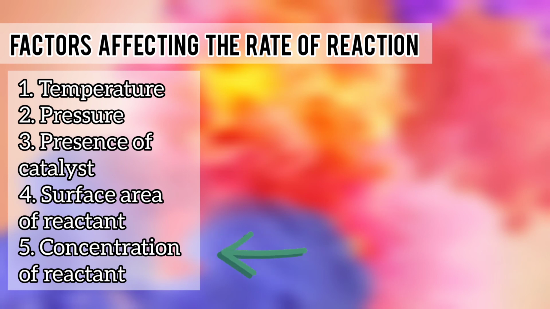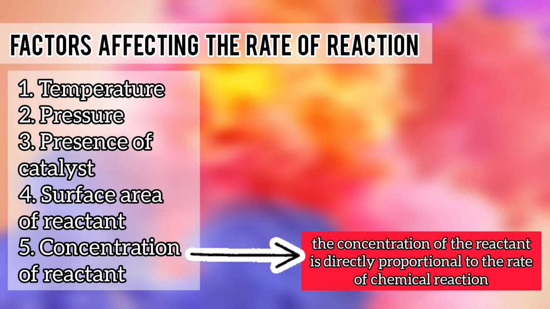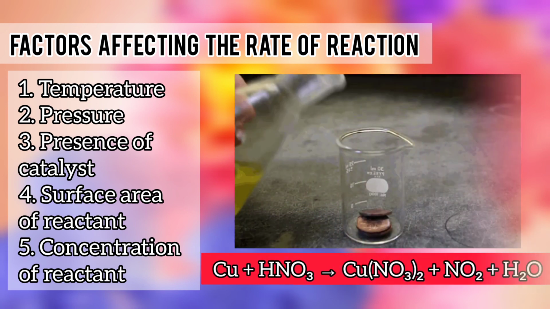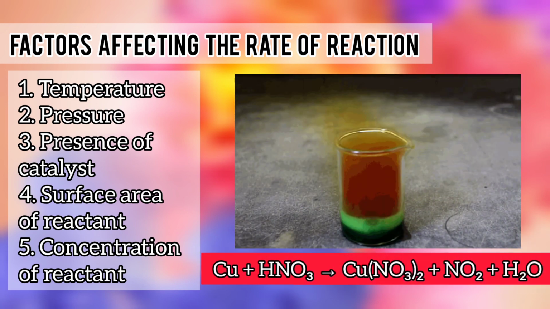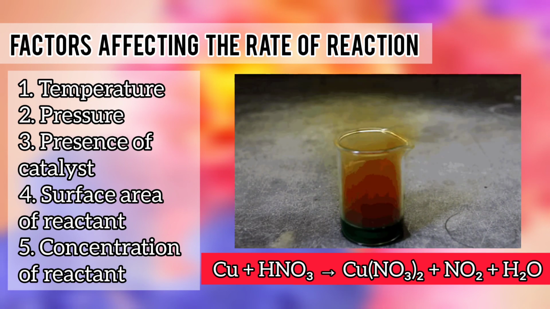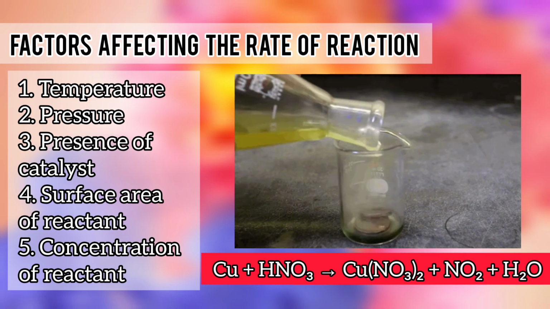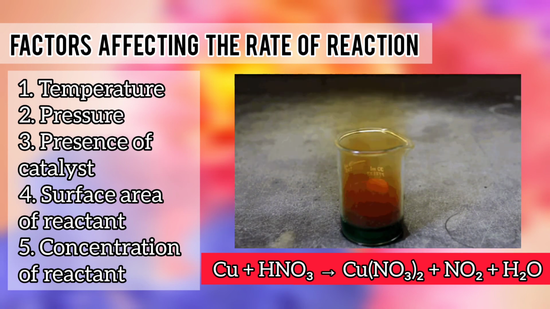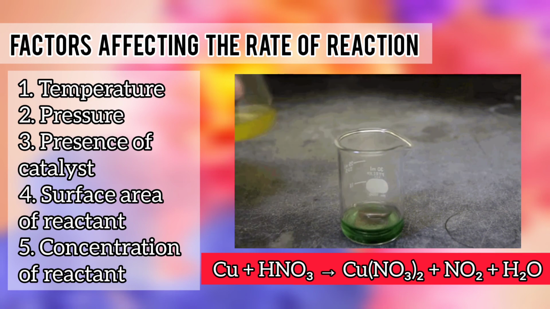Finally, the concentration of the reactants also affects the rate of chemical reaction. Generally, as the concentration of the reactants increases, the rate of chemical reaction also increases. This is because, when the concentration of all the reactants increases, more molecules or ions interact to form new compounds. For example, the reaction of copper and nitric acid, which produces copper nitrate, nitrogen dioxide, and water, may happen at a faster rate if nitric acid is in its pure concentrated form, or not diluted in water, such as the one that is shown in the video.